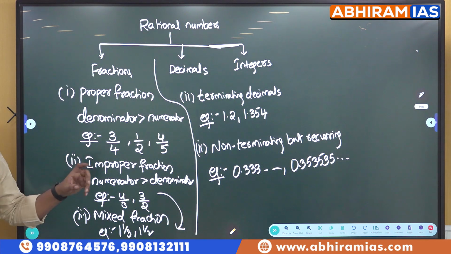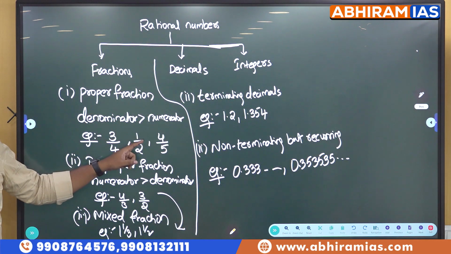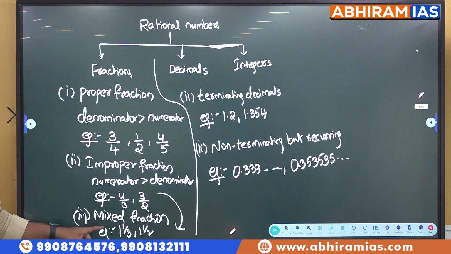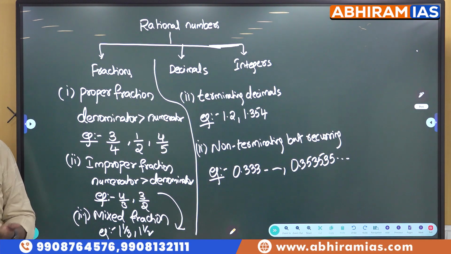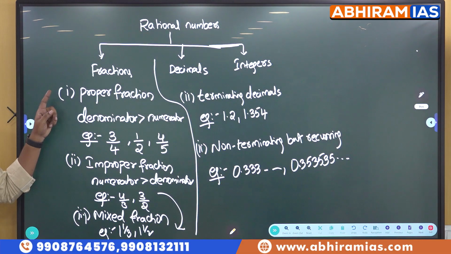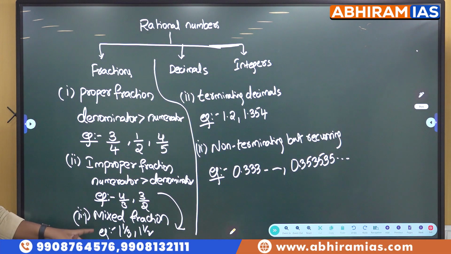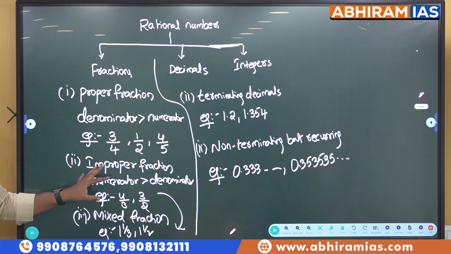Proper fractions means where the denominator will be greater than the numerator. These are examples. Improper means where our numerator will be greater than the denominator. And remember one thing, always we should write our answer either in proper fraction or in mixed fraction. We should never write our answer in improper fraction.